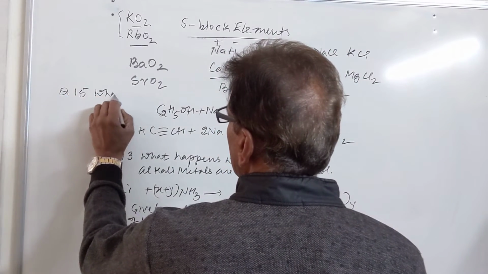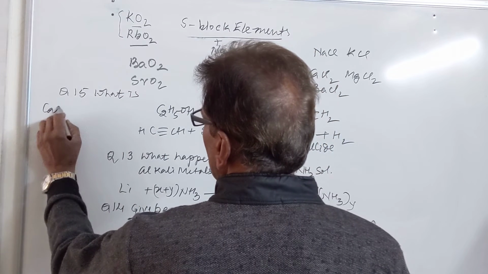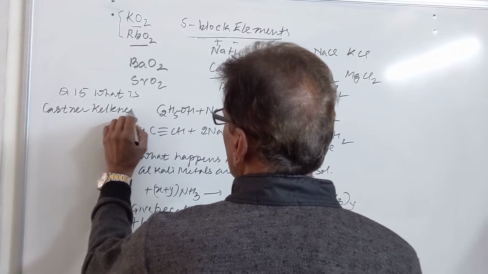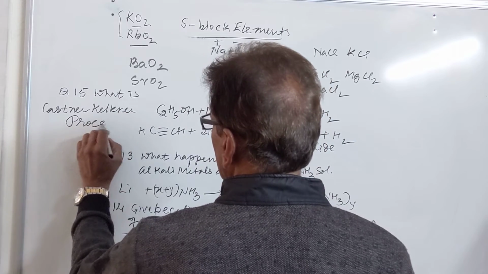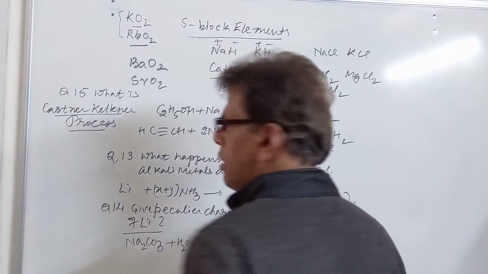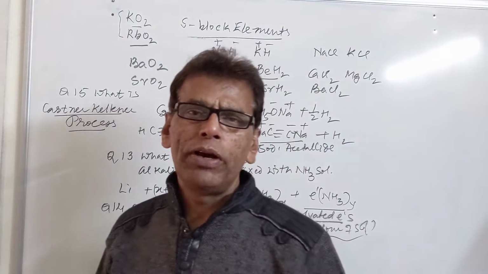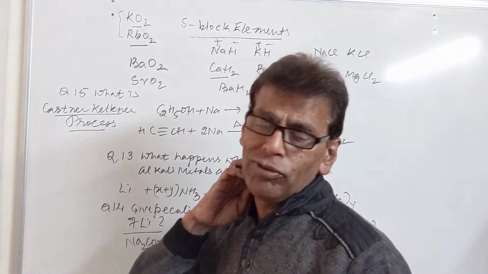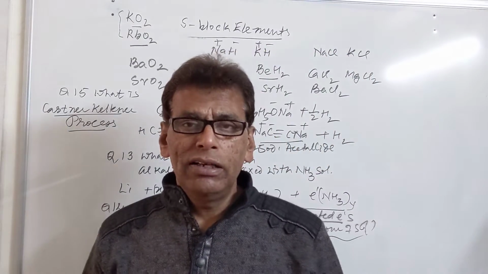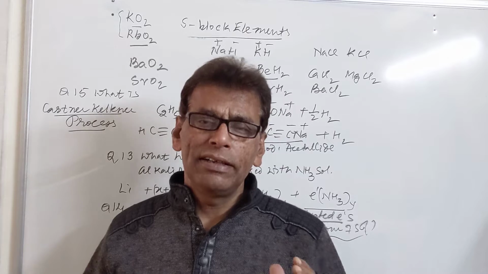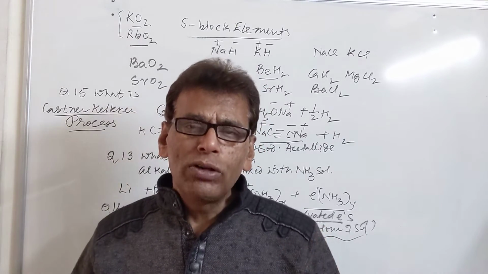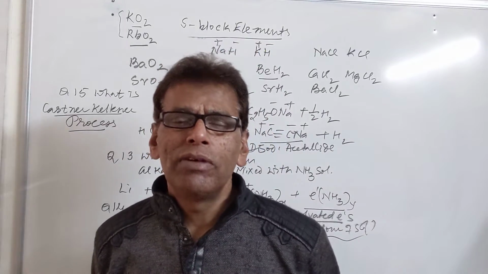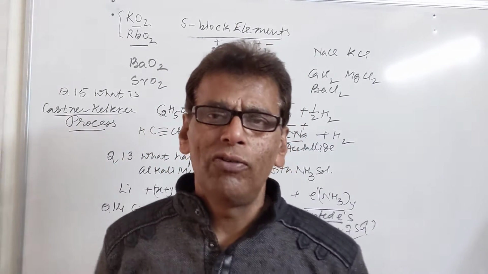Then we have the next question, question number 15. What is the Kastner-Kellner process? The Kastner-Kellner process is used to prepare NaOH, and in this process molten NaCl is taken in a 3-compartment cell. In the outer compartment NaCl is filled, while in the central compartment we have a very dilute solution of NaOH.